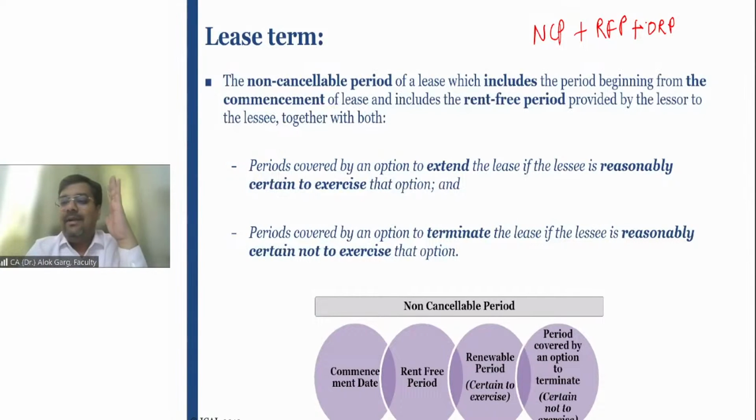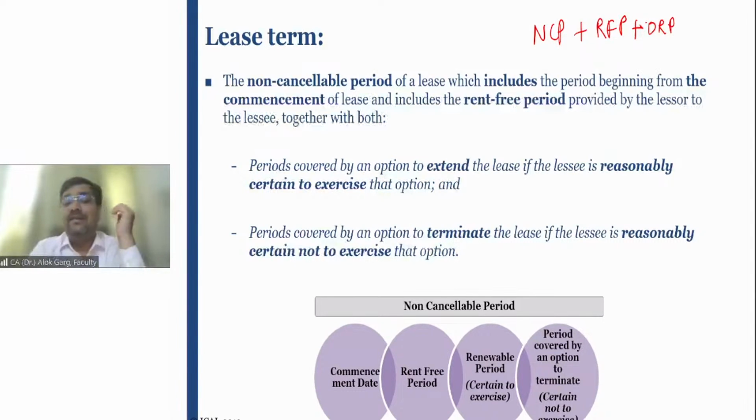the total agreement is for a period of 5 years, and this 5 year includes rent-free period and non-cancelable period. And the lessor has given an option to the lessee that at the end of 5 years, I'm giving you an option to renew this lease for a period of another 2 years, right? And the lessee is reasonably certain that the lessee will renew the lease.